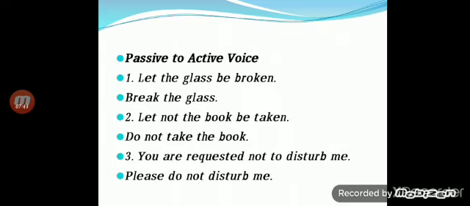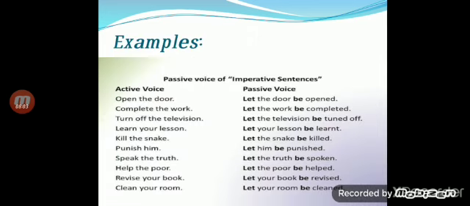This is a negative sentence, so we use don't. Don't take the book. You are requested not to disturb me. When we see the word requested, we use the word please. Please don't disturb me. So these are some examples. Please do refer.